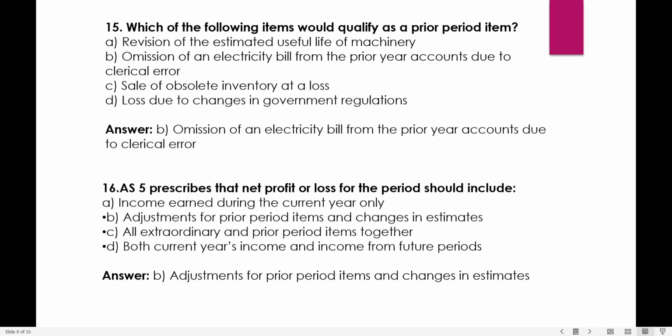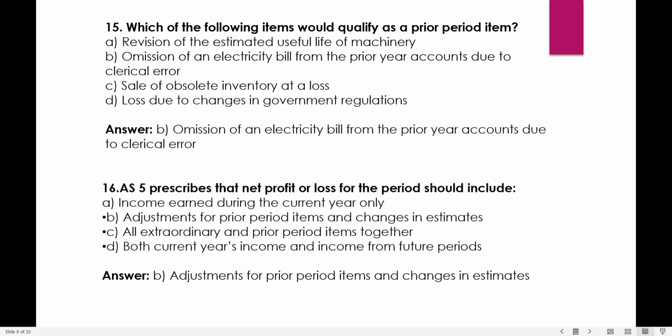Which of the following items would qualify as a prior period item? Revision of the estimated useful life of machinery, omission of an electricity bill from prior year accounts due to clerical errors, sale of obsolete inventory at a loss due to changes in government regulations. We see completely कुछ भी अगर miss हो जाता है आगे previous years में, omitted or it has been mistakenly not taken into account, all these things come under the purview of prior period items. So we see the answer will be omission of an electricity bill from the prior period accounts due to clerical errors.